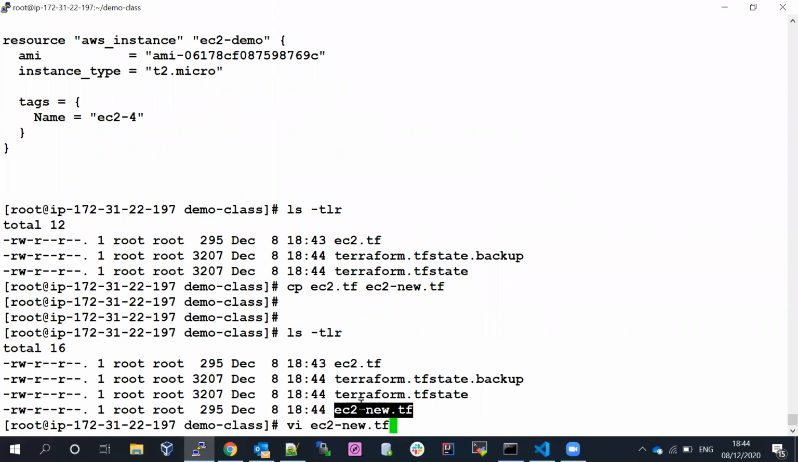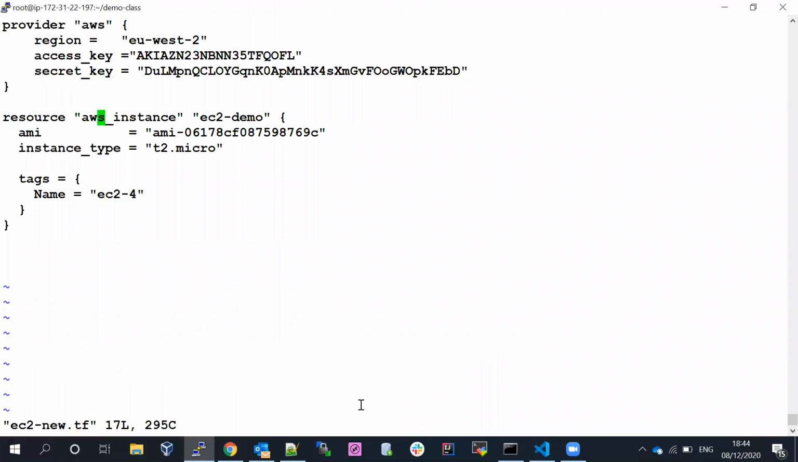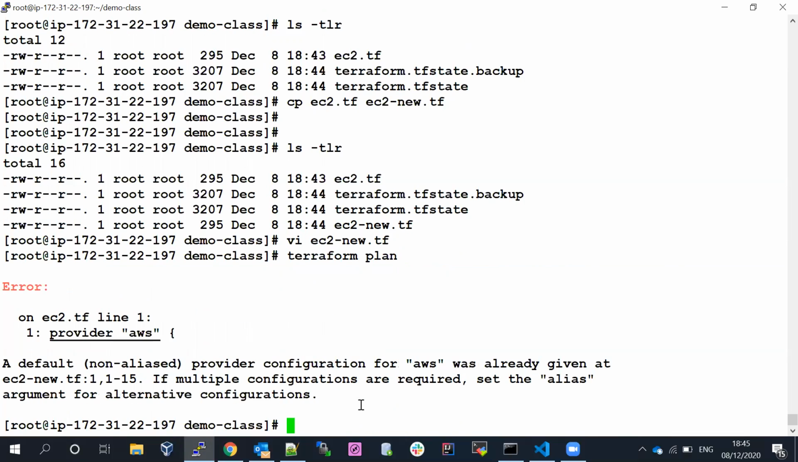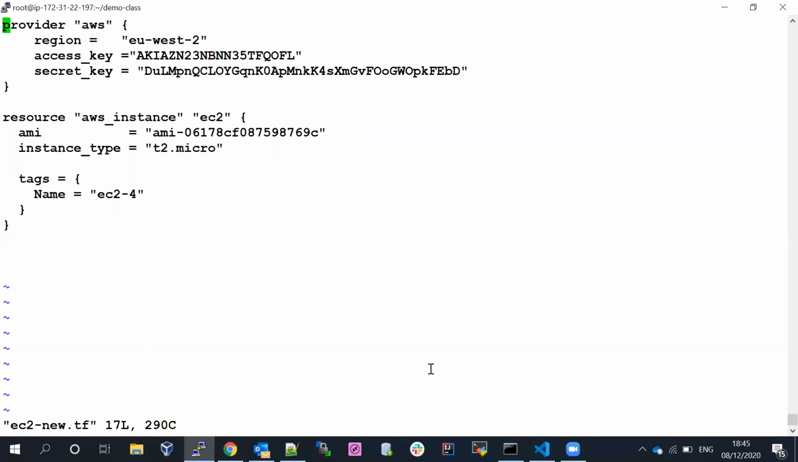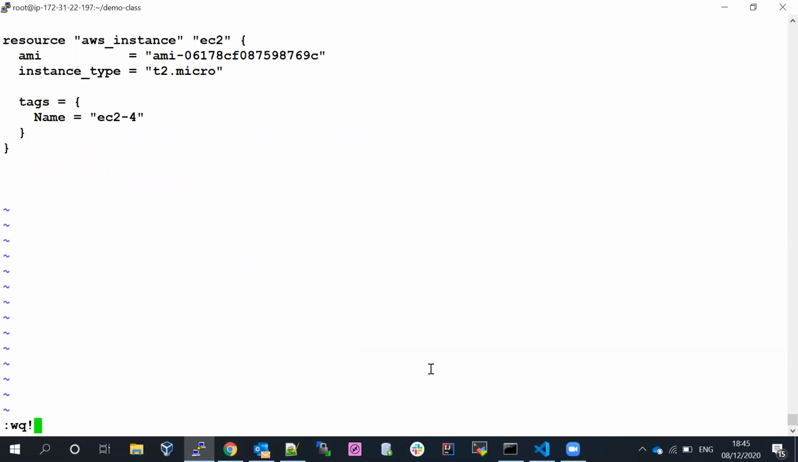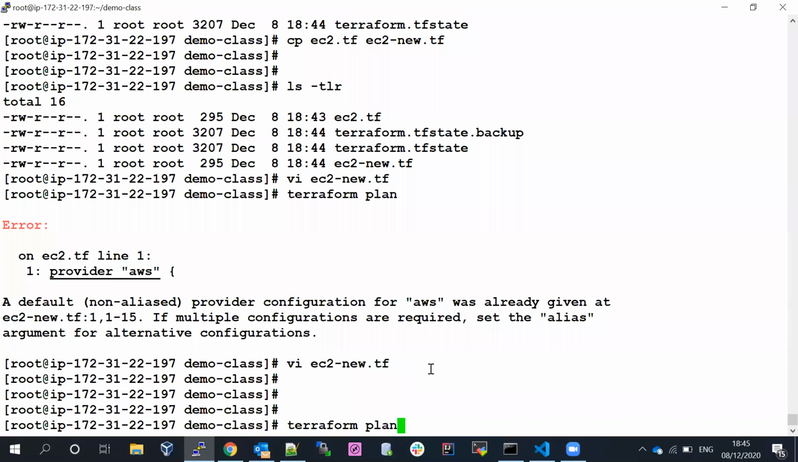Now let me go ahead and edit something. This time I'm going to call it demo. Just keep the resource name as EC2. Now if I run the Terraform plan, let's see what is going to happen. It's saying AWS already, oh sorry, I copied everything. Because we called the provider 2 times, it should only be 1 time. Terraform does not allow placing it 2 times.